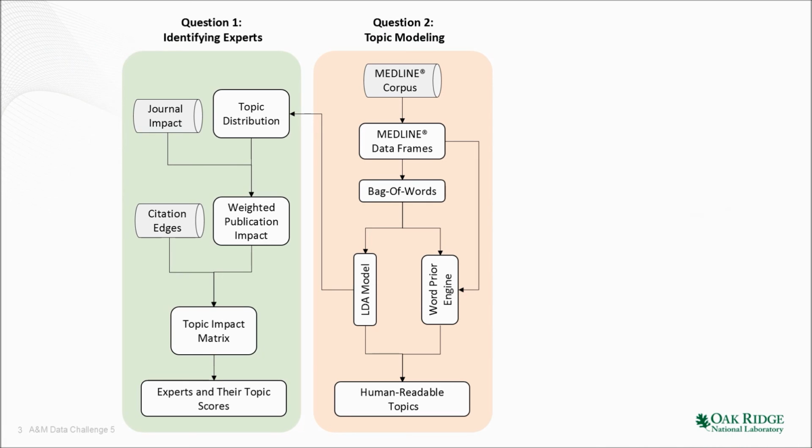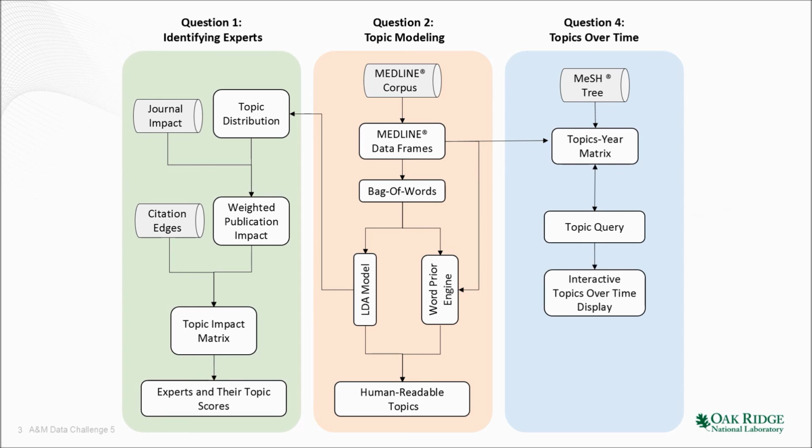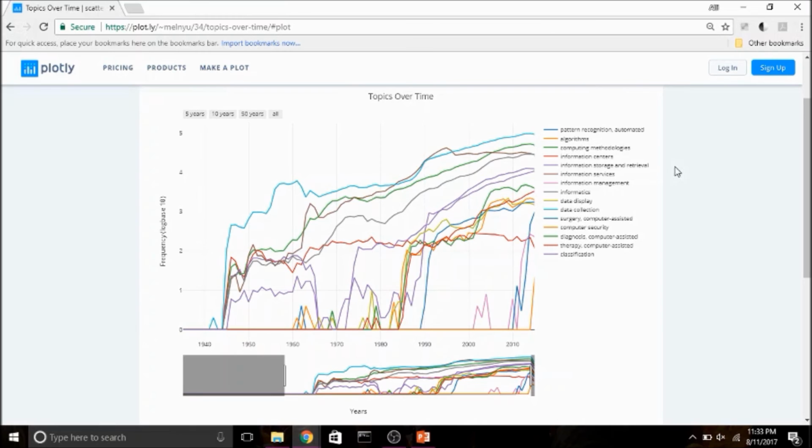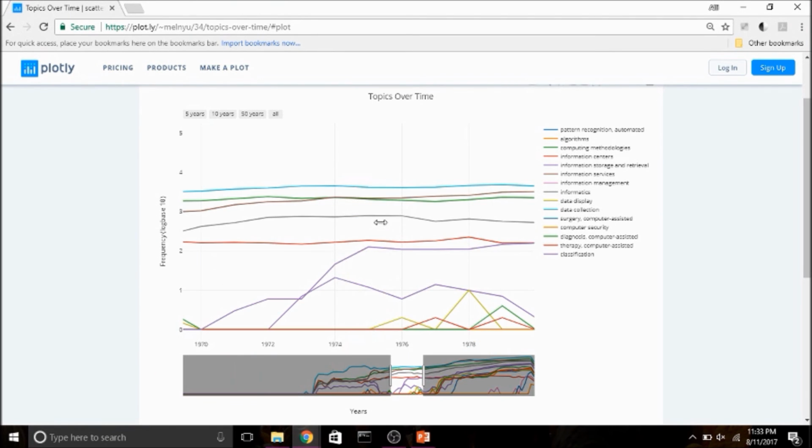For question 4, we combined a collapsed Medical Subject Headings tree with our pre-processed data frames to form the topics year matrix. These topics can be queried and then displayed on the interactive topics over time visualization, both of which form the user interface. Users may input the number of topics and the topics they want to display on the timeline. They may further interact with the timeline by selecting a time span with a range selector and/or cleaning the visualization by selecting the terms of interest from the initial input.